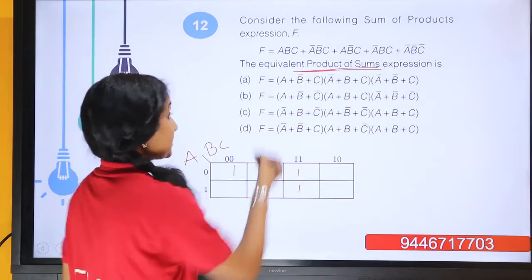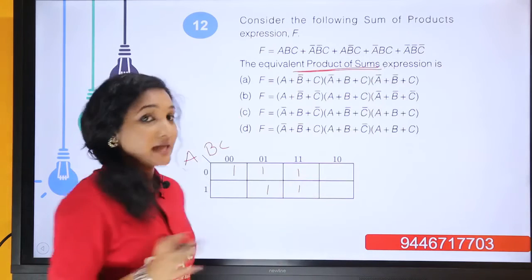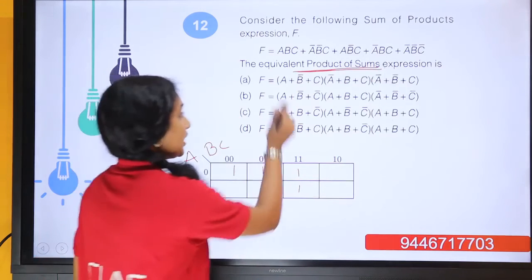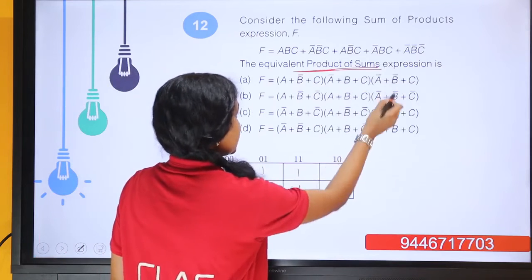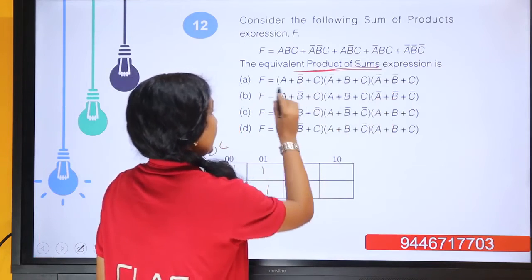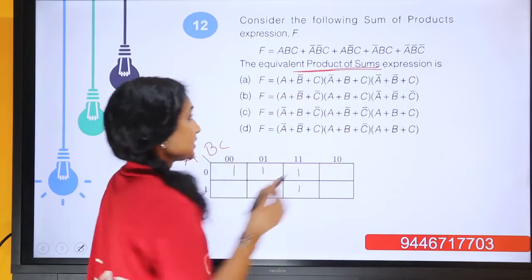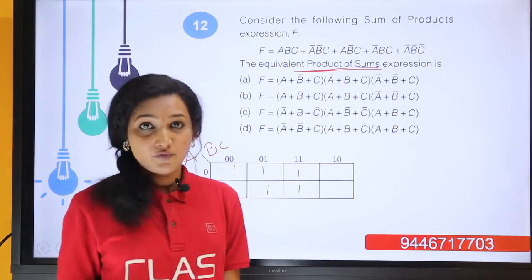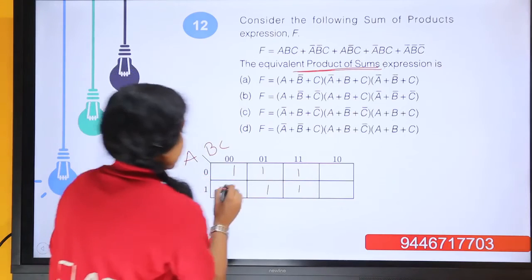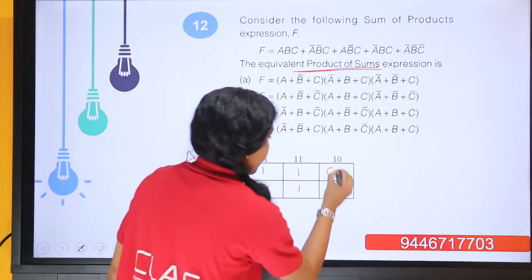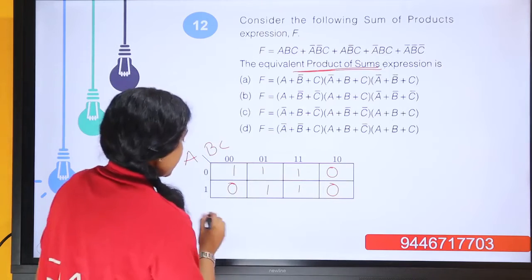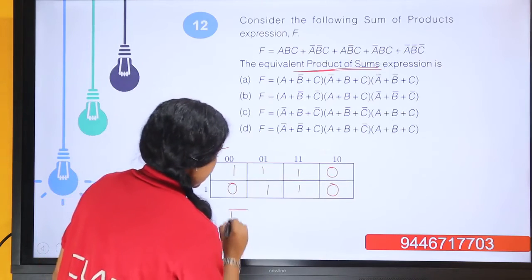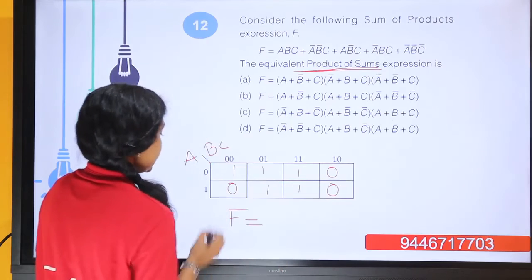Here in this option, it is not the minimal one, we have to find the standard POS form, because in the option we have 3 terms, 3 variables here, and each of these terms consists of all the variables either in the standard or in the complemented form. So there is no need to group anything. So we can directly write it as F equal to this cell.